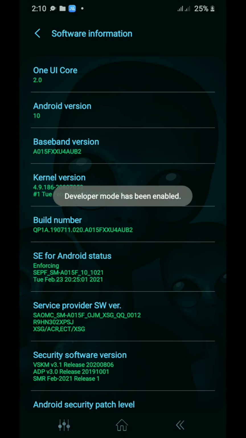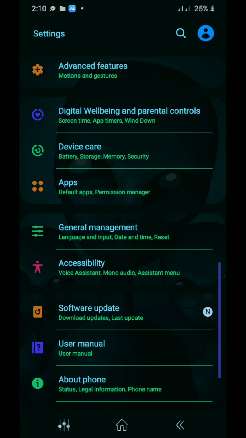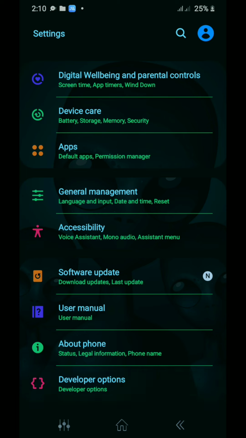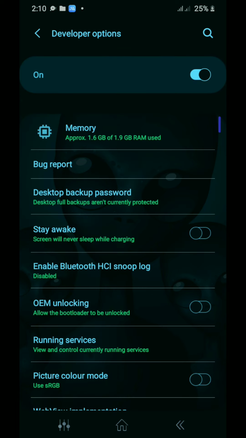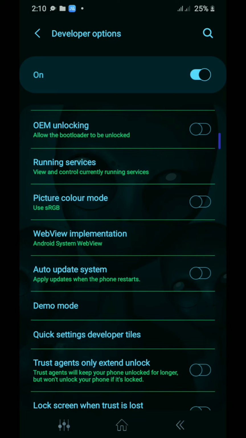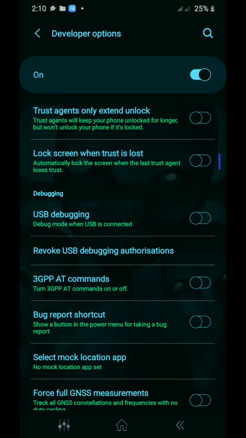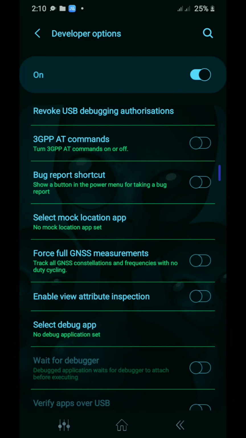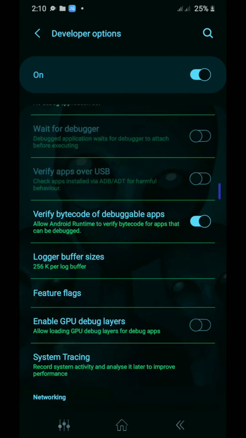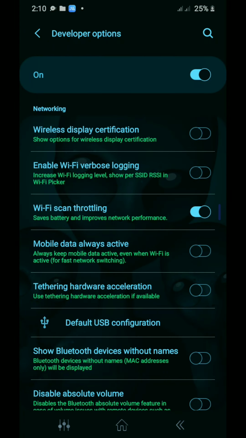So after enabling your developer option, just take one step back, take another step back, and then you're gonna see your developer option will appear. Click on it. Now into your developer option setting, you're just gonna scroll down, keep scrolling down until you find this. This is it. Until you find a USB configuration.